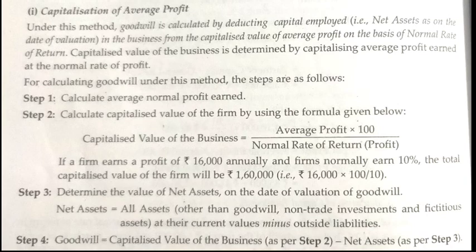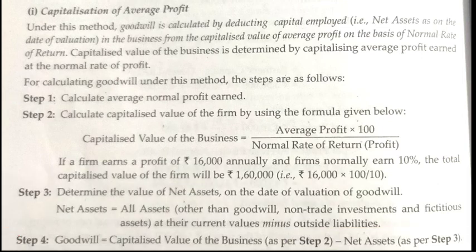So how will we calculate capitalized value? Capitalized value of the business is determined by capitalizing average profit earned at the normal rate of return. So we have to find out our capitalized value of business, and we will see how. Now how will we calculate our goodwill? These are the 4 steps which we have to follow to calculate our goodwill. Let us see these 4 steps.